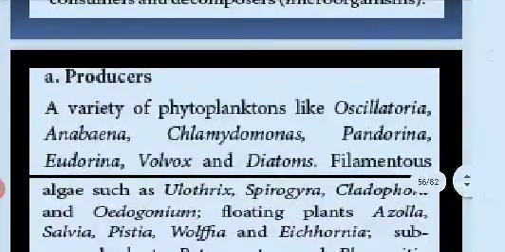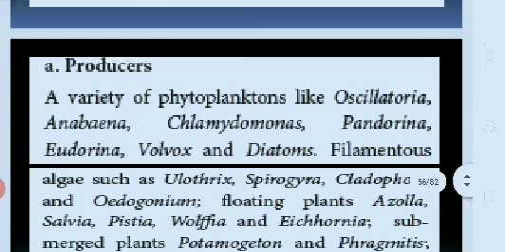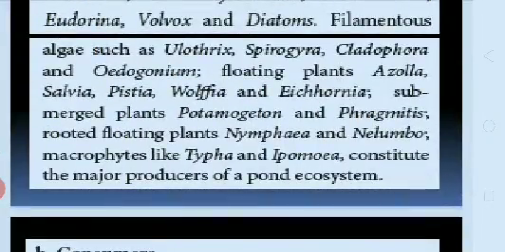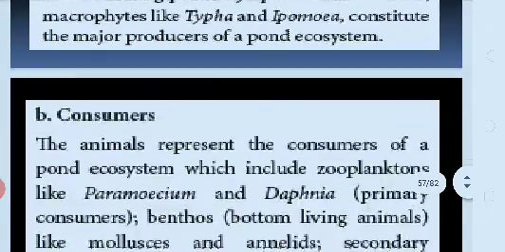Producers include a variety of phytoplanktons like Oscillatoria, Anabaena, Chlamydomonas, Pandorina, Eudorina, Volvox, diatoms, and filamentous algae such as Ulothrix, Spirogyra, Cladophora and Oedogonium. Floating plants Azolla, Salvinia, Pistia, Wolffia and Eichhornia are also present. Submerged plants Potamogeton and Hydrilla, and rooted plants Nymphaea and Nelumbo. Macrophytes like Typha and Euphorbia constitute the major producers of the pond ecosystem.